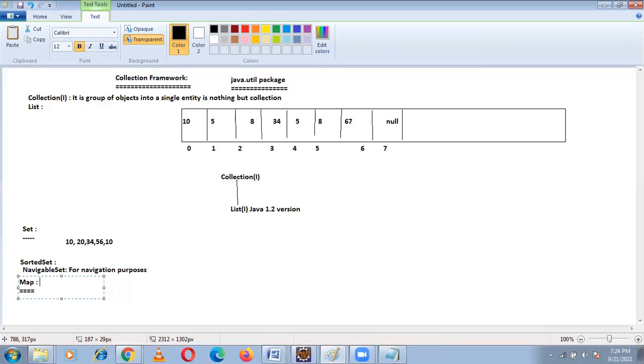What do key value pairs mean? For example, I have an employee working in one company, and that employee has an employee number and employee name. I want to get the name of the employee with the employee ID. For example, I join Tech Mahindra.